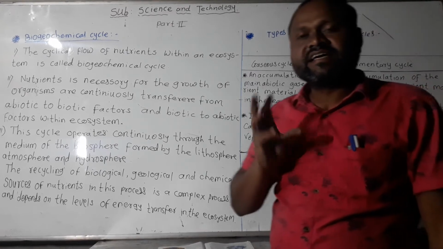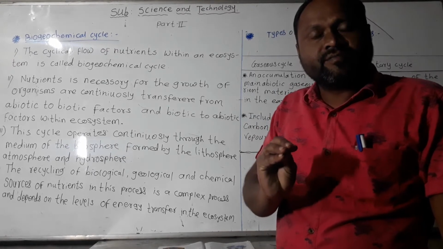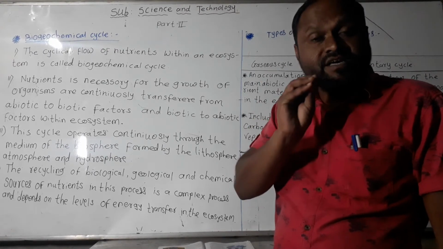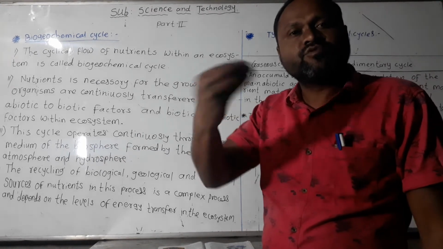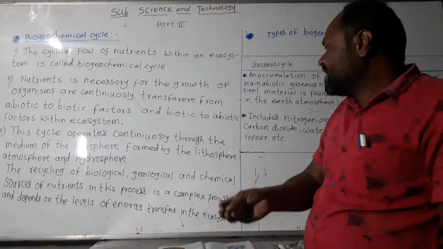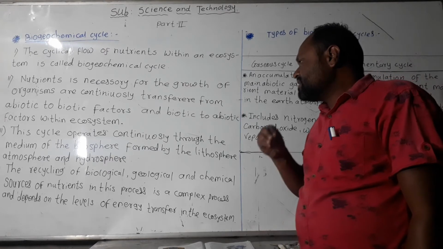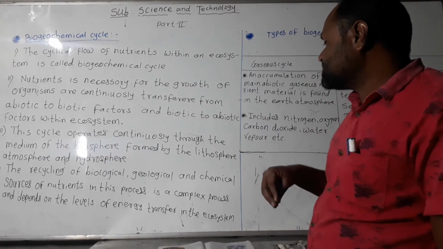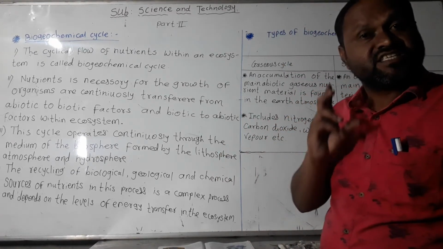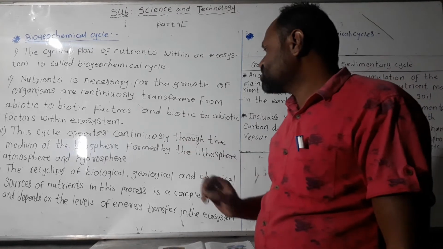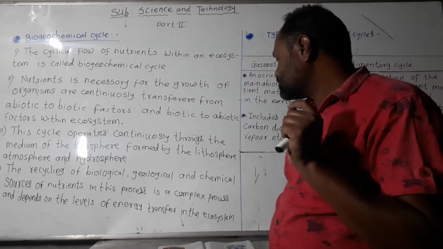Recycling means nutrients are not stored in one specific living organism. They are transferred from one organism to another, and when the last organism dies, the chemical and geological sources of nutrients return. This is not a simple process; it is a complex process that depends on the levels of energy transfer.